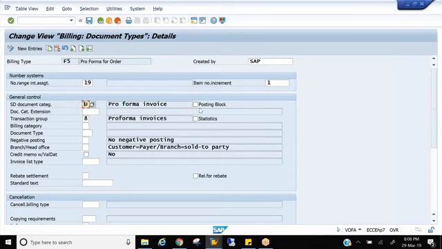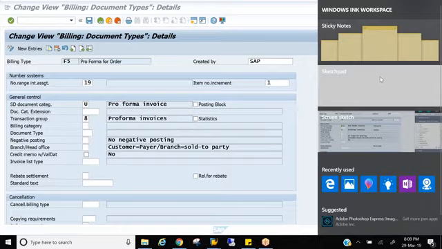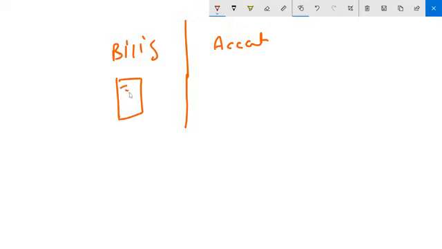The next is posting block. This is important, posting block. I just told you, there are two things: billing and accounting. Billing happens in SD, and accounting happens in FI. So sometimes you can block the release. That means you created a billing document, but you don't want to release it to accounting.